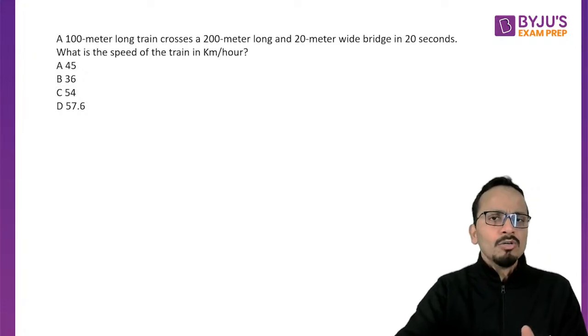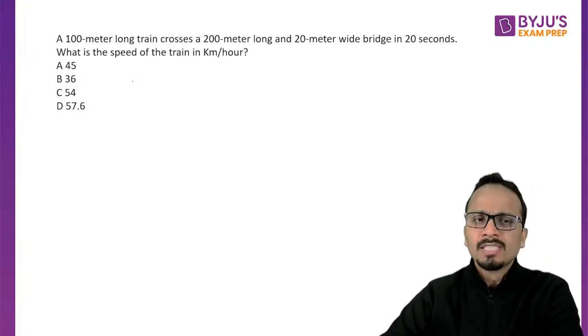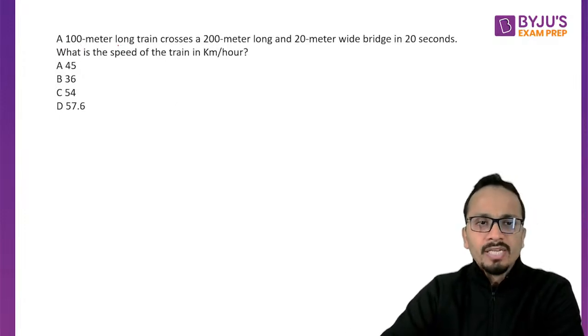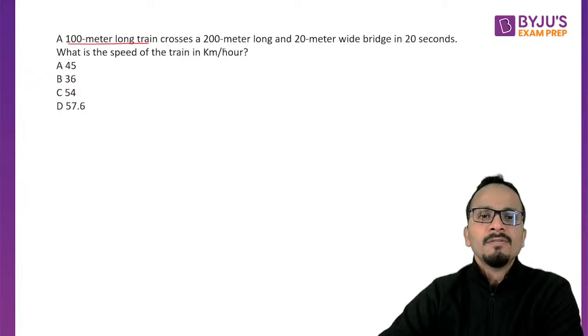Okay. Now, the question is from time, speed, distance. Again, a very, very easy application of trains. All right. Questions on trains. So a 100-meter long train. So the length of the train is 100 meters.